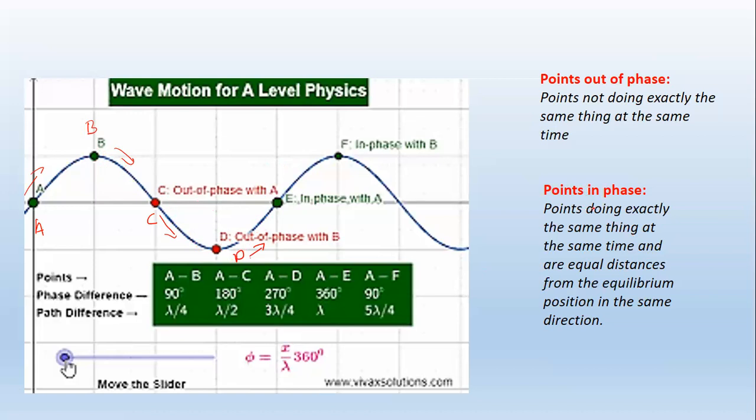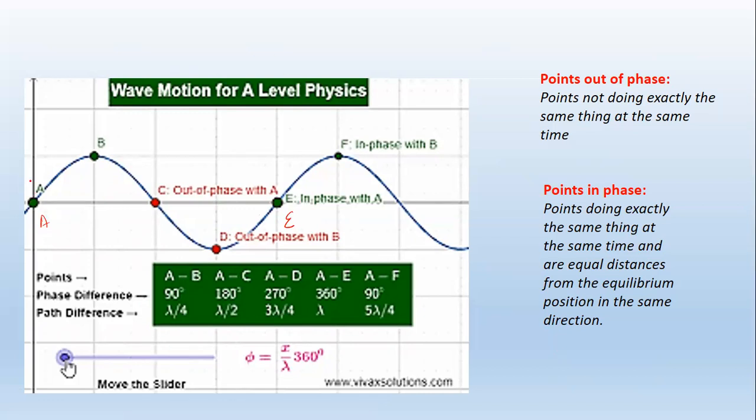Now let's talk about the points that are in phase. Let me erase everything. When you talk about the points that are in phase, these points are the opposite of that. They are doing the exact same thing at the same time and are an equal distance from the equilibrium position in the same direction. Now, let's talk about point A and point E.